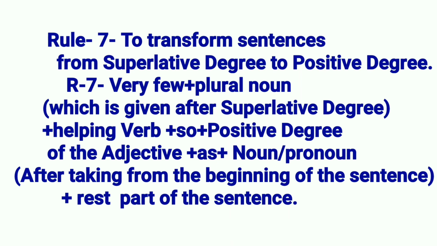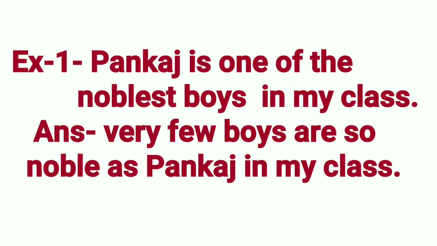Then we shall use "as". Then we have to use the noun or pronoun taken from the beginning of the sentence. Then we shall take the rest of the sentence. Example 1. Pankaj is one of the noblest boys in my class. Answer. Very few boys are so noble as Pankaj in my class.